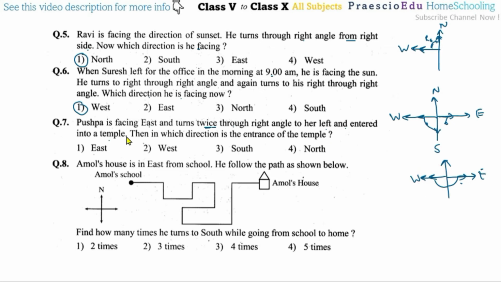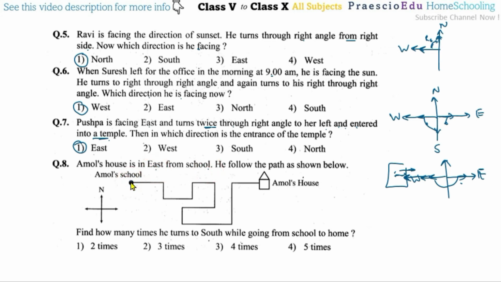Okay, then in which direction is the entrance of the temple? And entered into the temple is mentioned after the facing, means this is a temple and she is entering. Now temple's entrance is toward the east side, that is mentioned because she entered the temple and it is asking about the temple's facing. Okay, so means entrance facing. So this is the facing of the temple, means this is the east side, so east is given in option number 1.